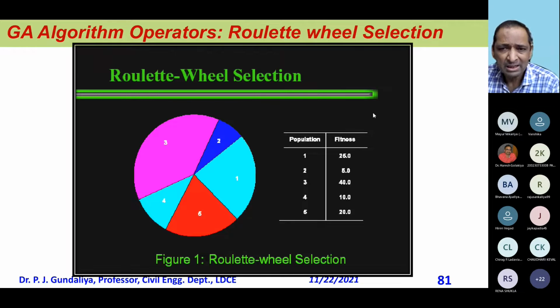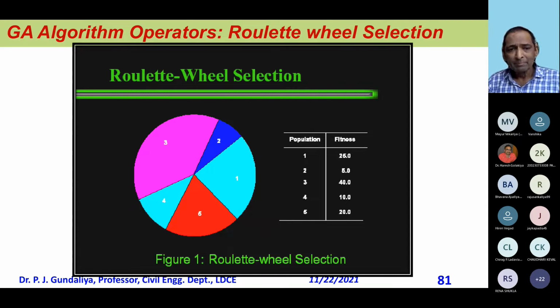This is how it works. Many methods are there for selection, but these are the methods mostly you can understand how a good particular solution is repeated. And that is the relative selection rule. You see, population 1 has 25, 2 has 5, 3 has 40, 4 has 10, and 5th has 20. So this is how the 5 populations are giving the result to me.